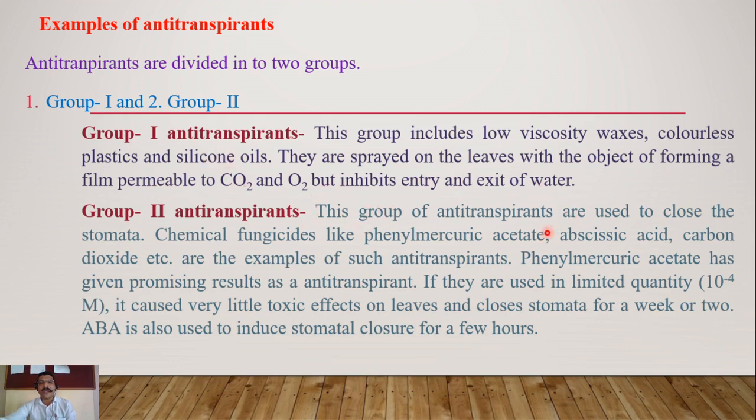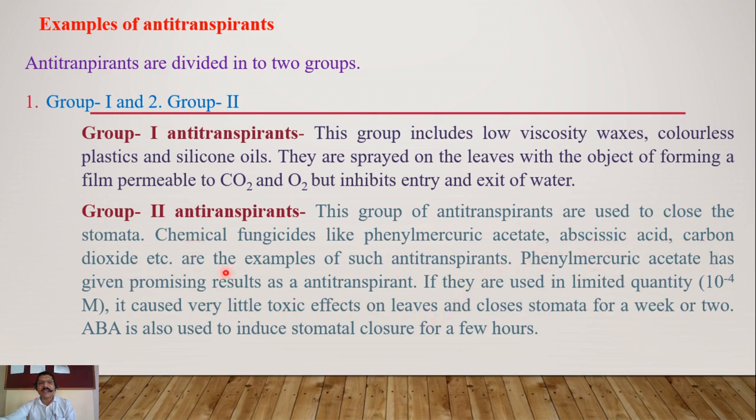This group of anti-transpirants is used to close the stomata. Here you can see the stomata are closed completely by using these group second anti-transpirants. Chemical fungicides like phenylmercuric acetate, abscisic acid, carbon dioxide, etc. are used for the purpose of anti-transpirants. So these are all examples of group second anti-transpirants.